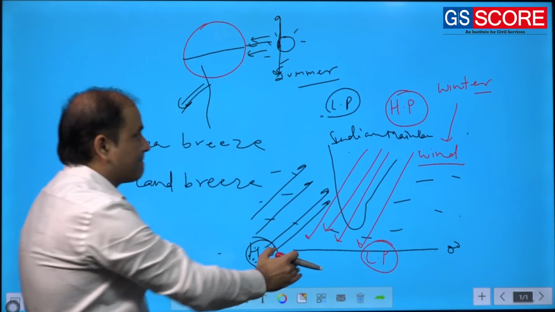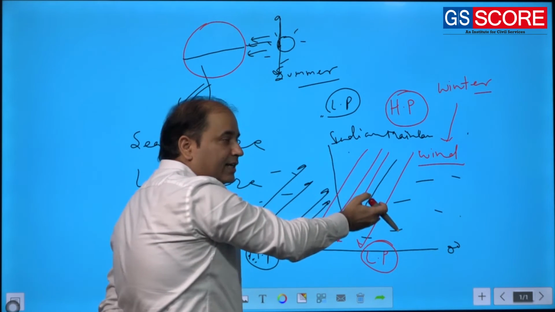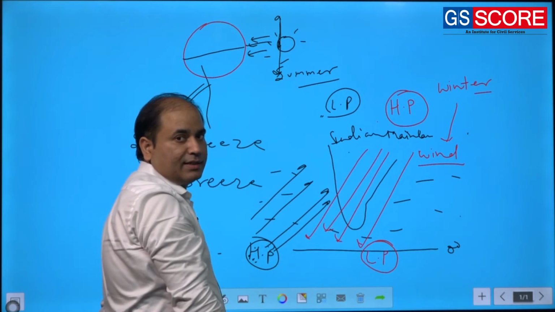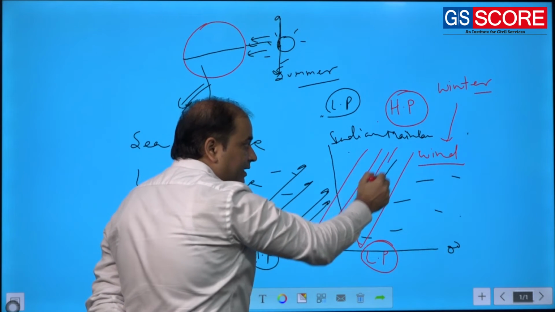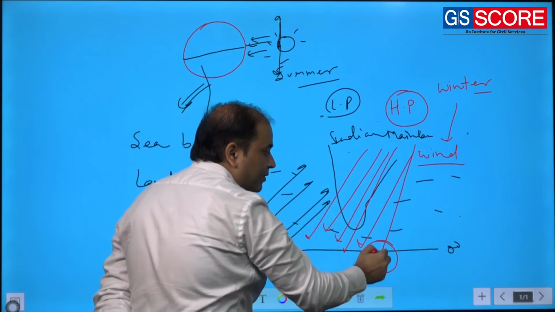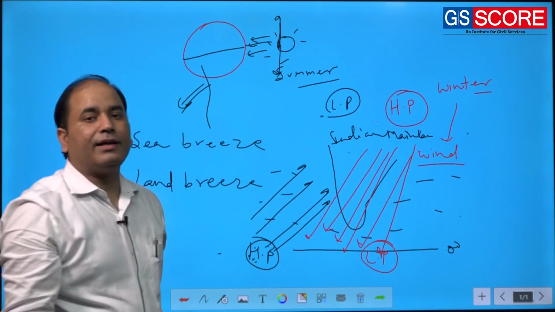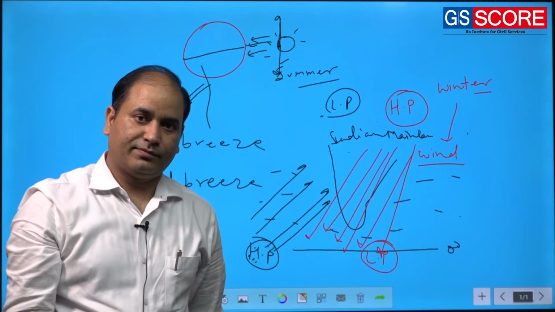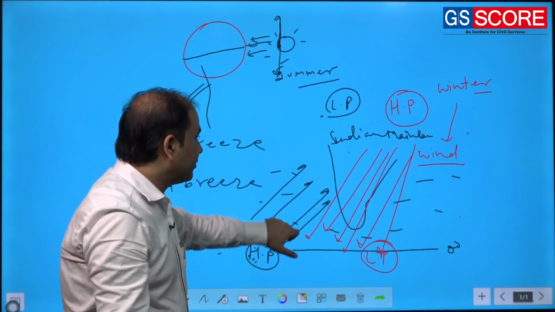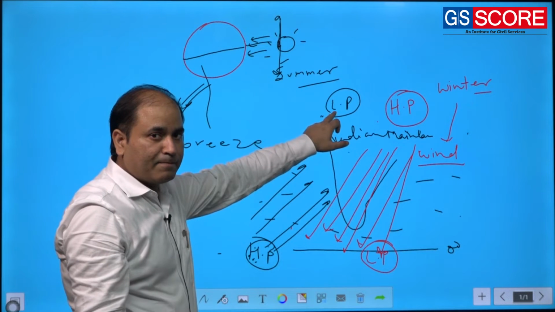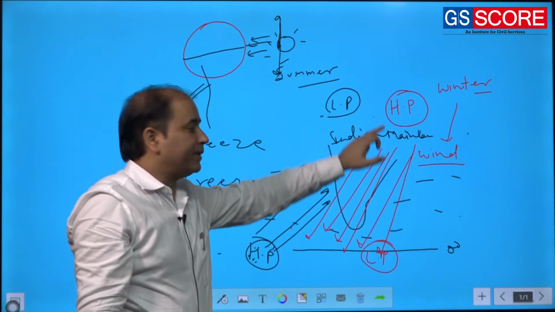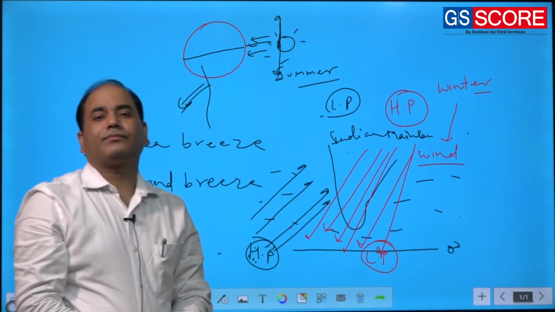So, simply now the pressure gradient is between land to the sea. So, now the wind will start moving from the Indian mainland to the Indian Ocean. So, in summer season, the wind moves from the Indian Ocean towards the Indian mainland, and in winter season, from the Indian mainland to the Indian Ocean.